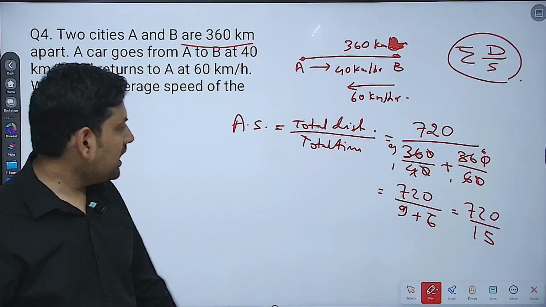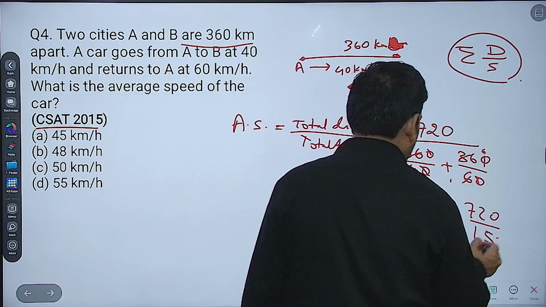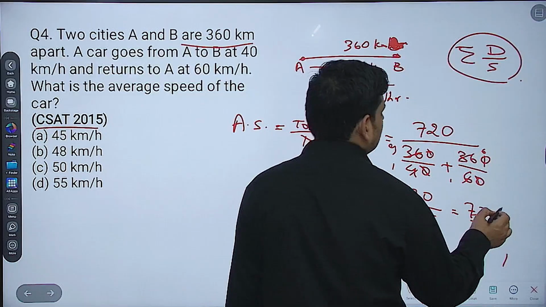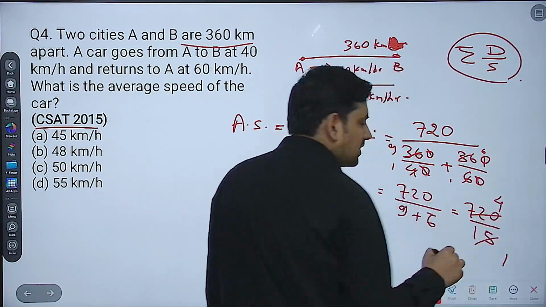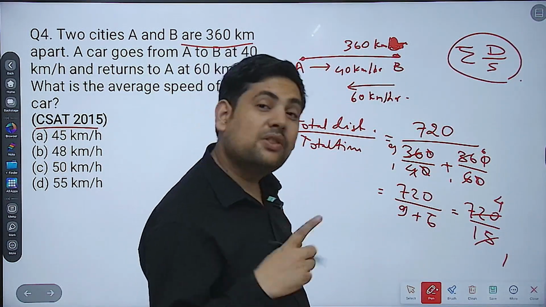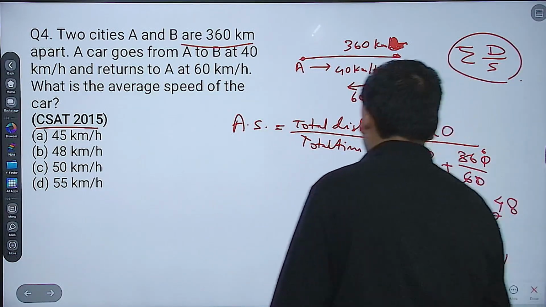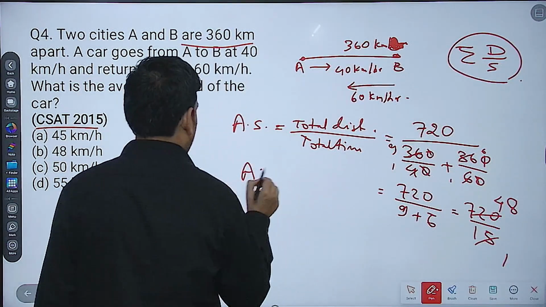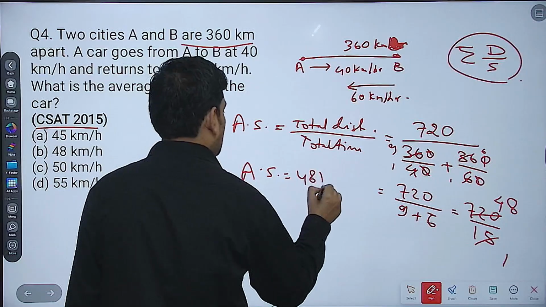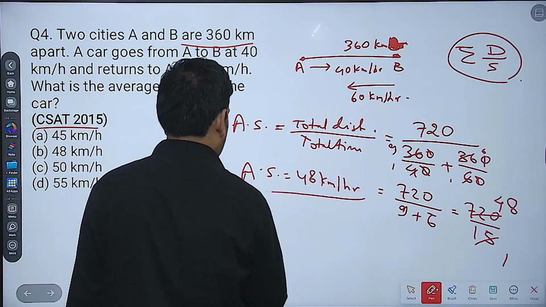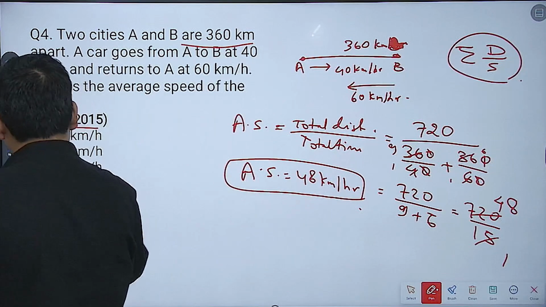So 720 by 15. What do you get? It will go 1 time. This will go how many times? 4 times. With 60, 12 will remain. With 120, it will go 8 times. So the answer came out to be average speed is equal to 48 km per hour. So the answer would be this, 48.